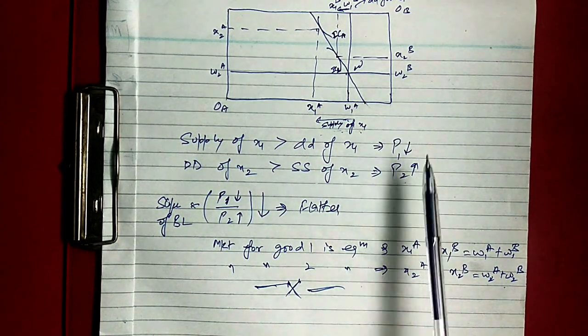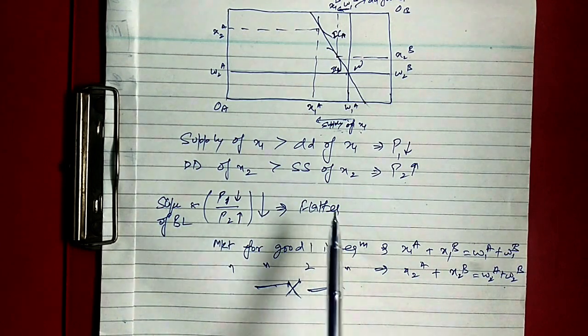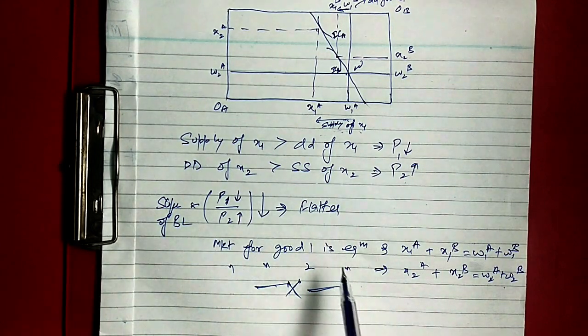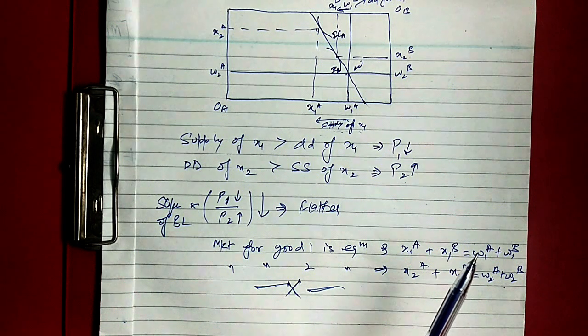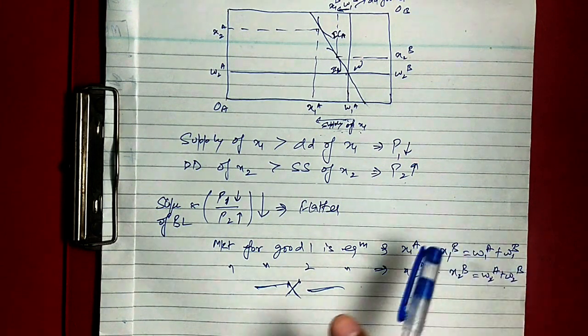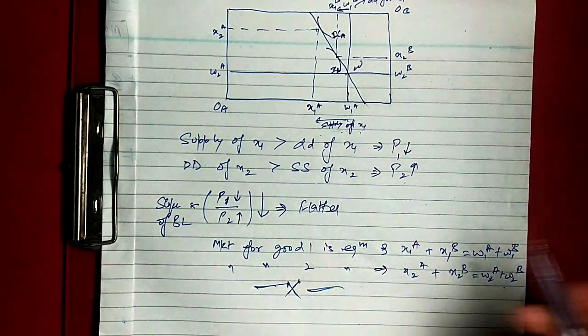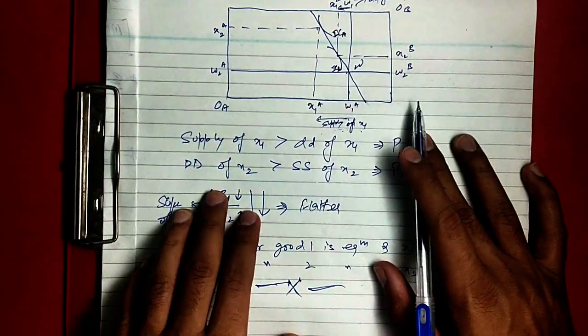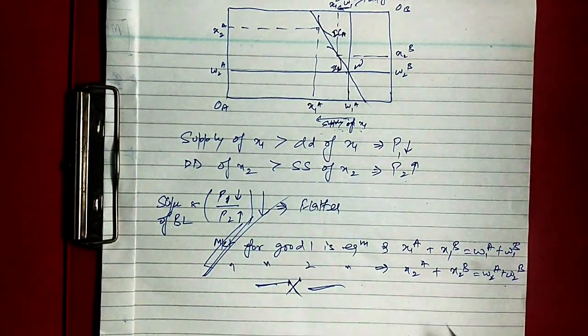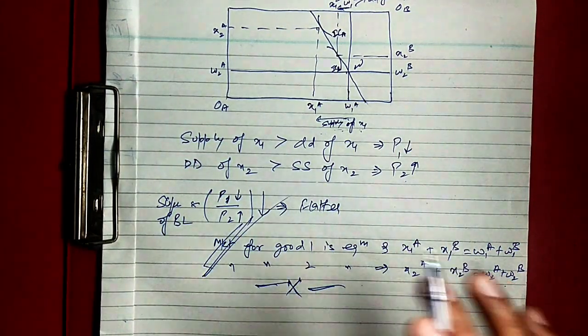This will shift the budget line and make it flatter, and the change in prices will continue until both the markets get cleared. Such a situation is known as market equilibrium, or competitive equilibrium, or Walras equilibrium.